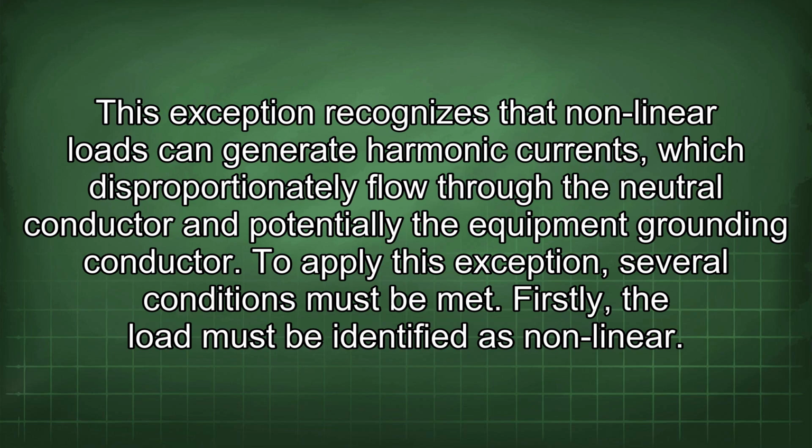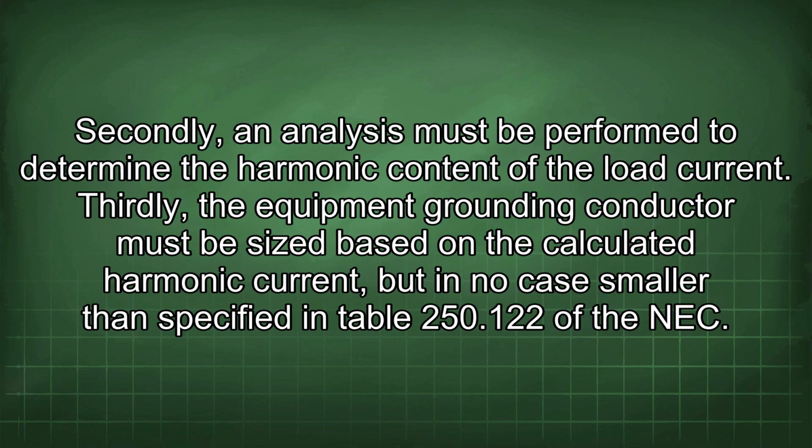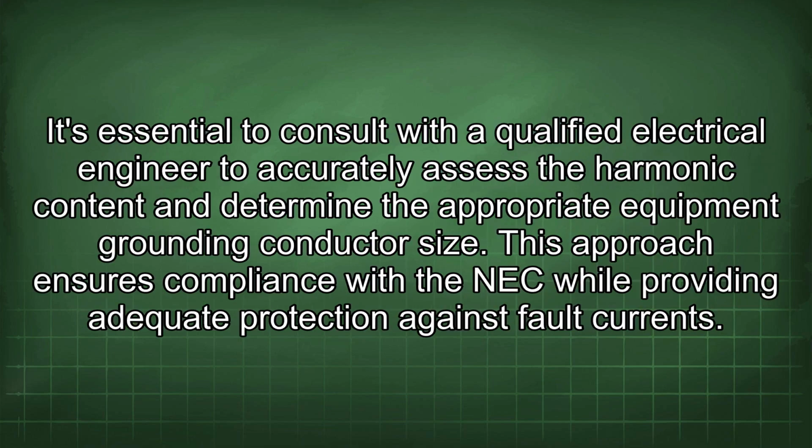Firstly, the load must be identified as nonlinear. Secondly, an analysis must be performed to determine the harmonic content of the load current. Thirdly, the equipment grounding conductor must be sized based on the calculated harmonic current, but in no case smaller than specified in Table 250.122 of the NEC. It's essential to consult with a qualified electrical engineer to accurately assess the harmonic content and determine the appropriate equipment grounding conductor size. This approach ensures compliance with the NEC while providing adequate protection against fault currents.